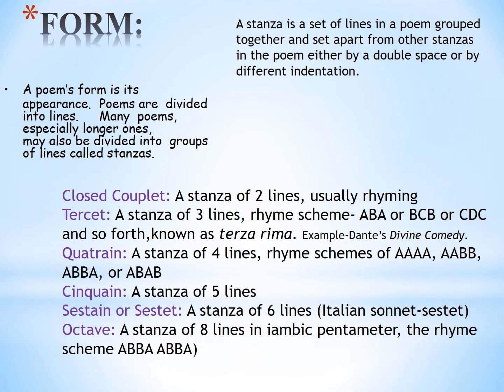A tercet is a stanza of three lines and it has a rhyme scheme ABA or BCB or CDC and so forth, known as terza rima. Example, Dante's Divine Comedy.